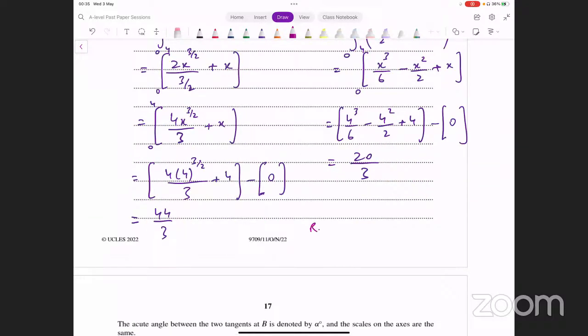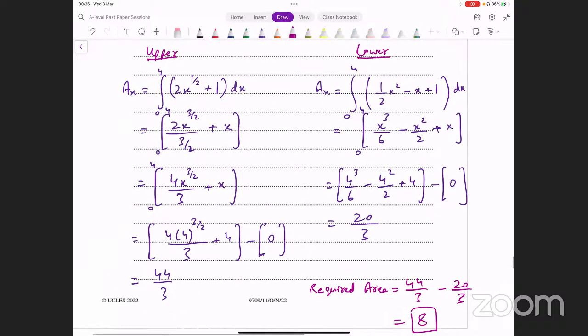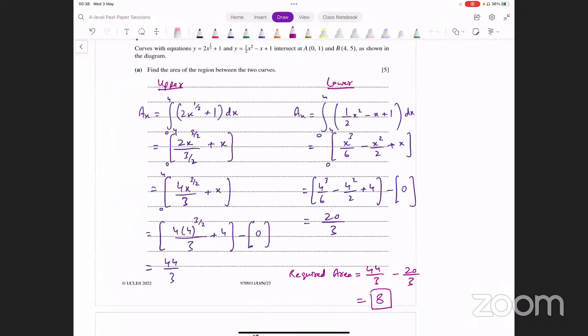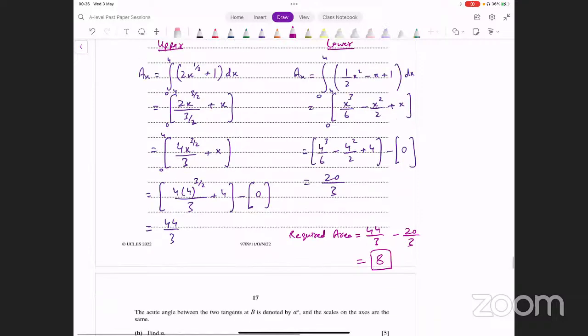A region between the curves, let's say that's the required area, that is equal to 44 over 3 minus 20 over 3. That's 24 over 3, which is 8, and that is what you were looking for. Okay, that was pretty standard, easy 5 marks. If you've done enough practice on integration, this was not that difficult. Let's look at part B of this now.